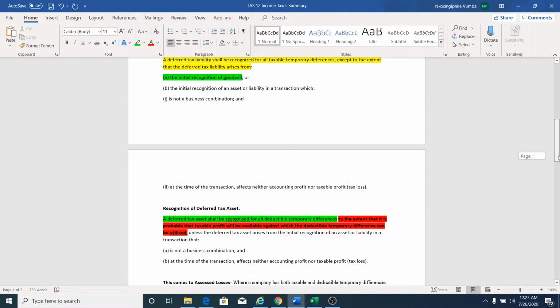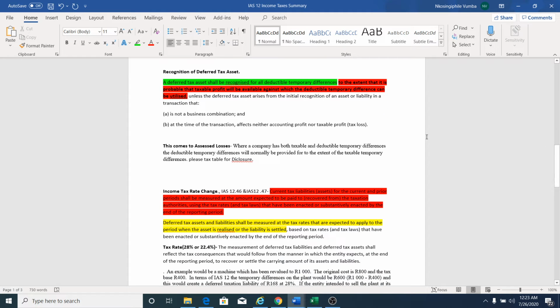Let's quickly move to the recognition of deferred tax assets. This one is very interesting. Again, a deferred tax asset shall be recognized for all deductible temporal differences. Wherever you have a deductible temporal difference, you need to recognize a deferred tax asset to the extent, listen to this carefully now, that it is probable that the taxable profit will be available against which deductible temporal differences can be utilized.